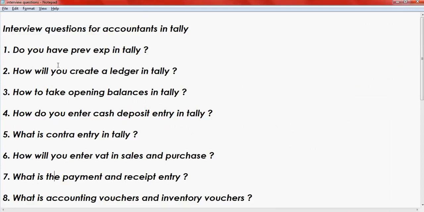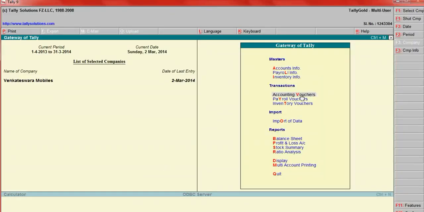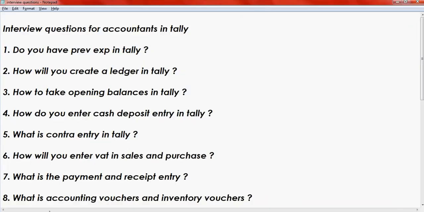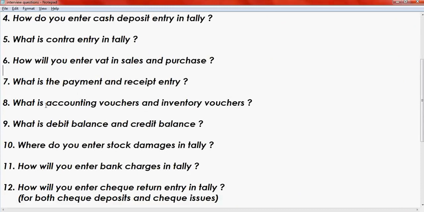Then next is receipt entry. Receipt entry is used when your customer gives checks or cash, you have to enter in receipt entry voucher. Gateway of Tally, accounting vouchers, receipt. Then next question is what are accounting vouchers and inventory vouchers?